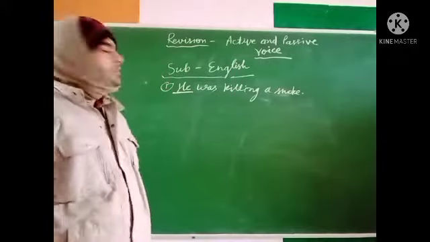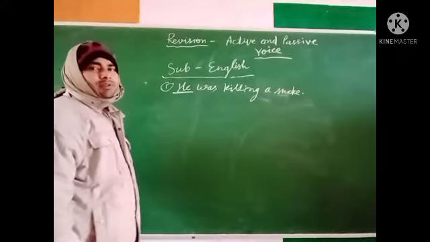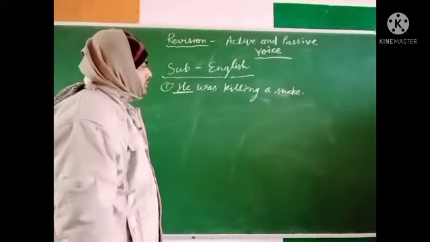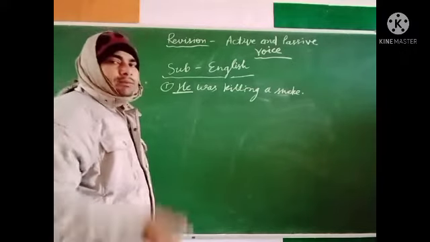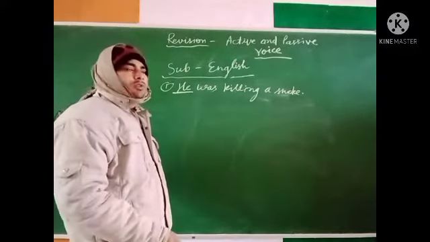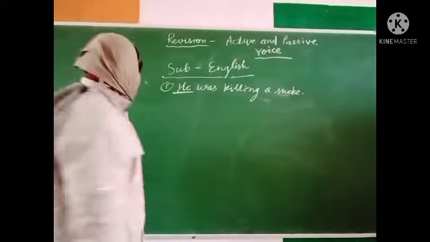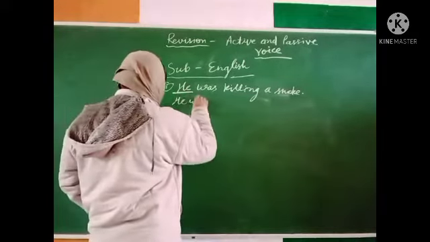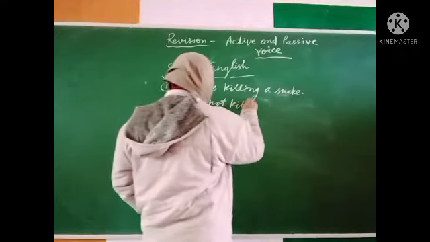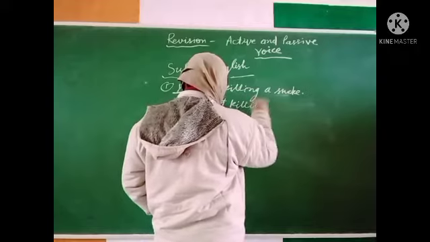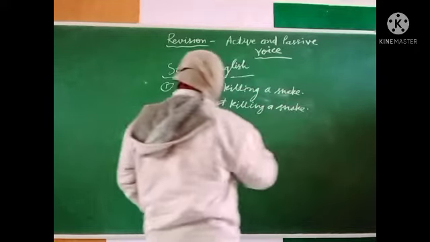This is the sentence of past continuous, and we have to change this into passive. After changing into passive, we will change this into negative and interrogative. He was not killing a snake.